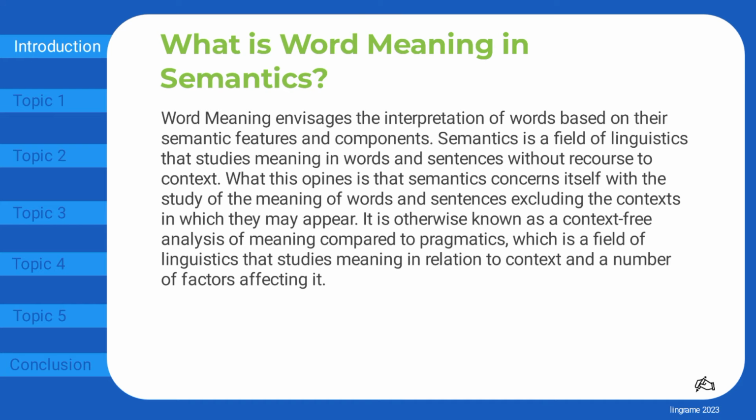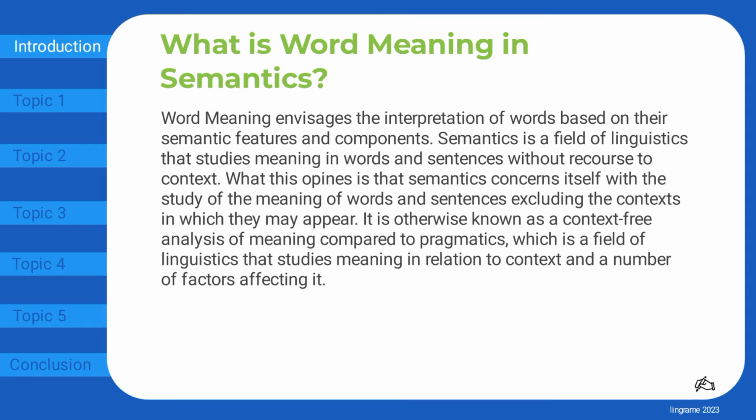What is word meaning in semantics? Word meaning envisages the interpretation of words based on their semantic features and components. Semantics is a field of linguistics that studies meaning in words and sentences without recourse to context. What this opines is that semantics concerns itself with the study of the meaning of words and sentences excluding the contexts in which they may appear.